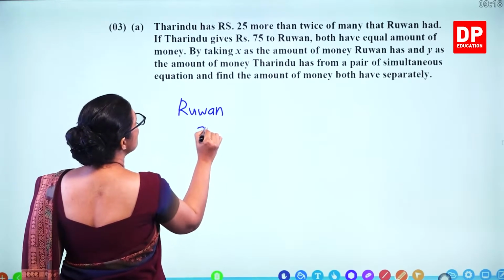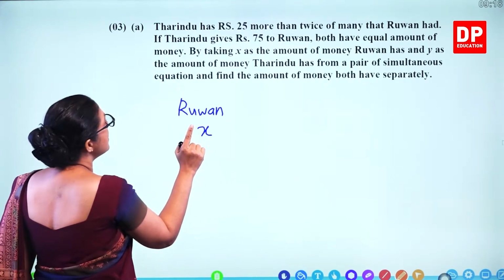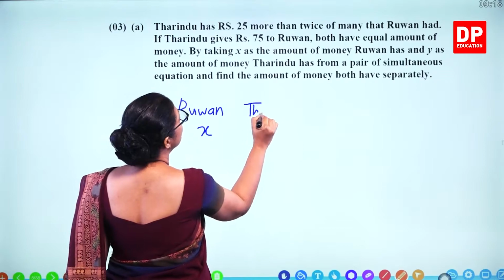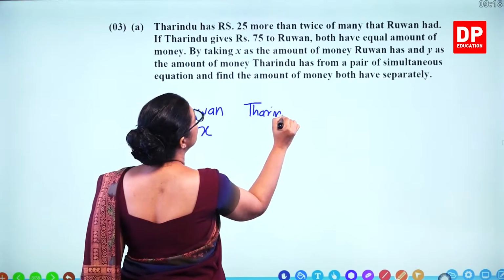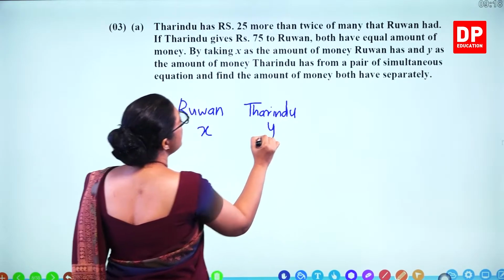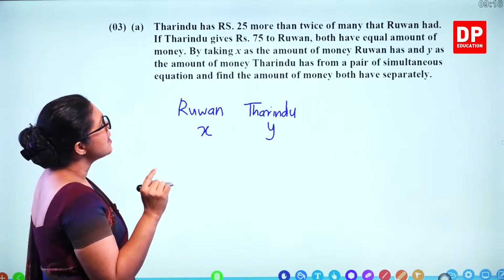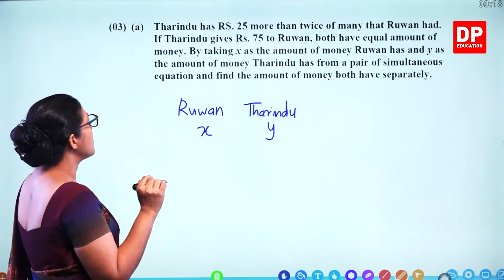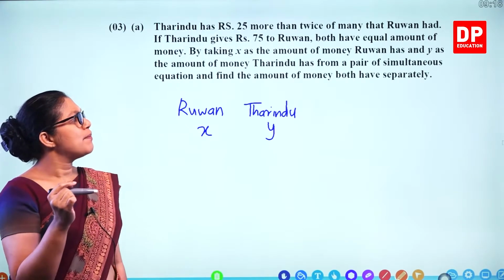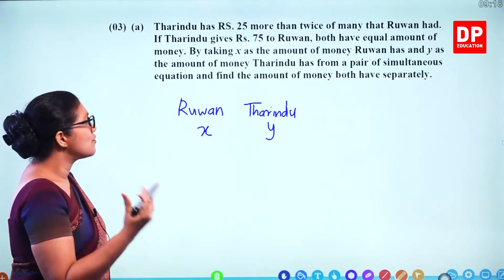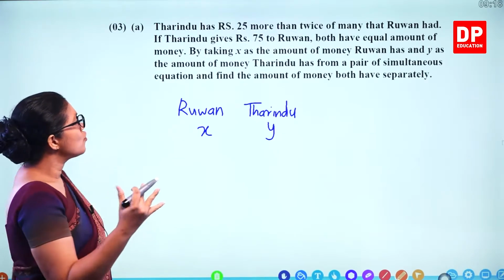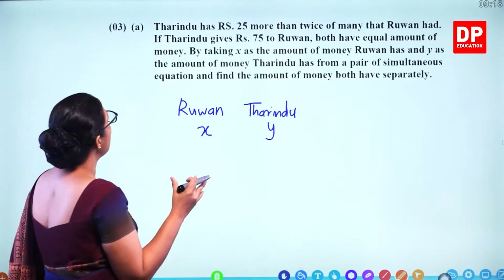Ruwan has x rupees and Tarindu has y rupees as the amount of money Tarindu has. Form a pair of simultaneous equations and find the amount of money both have separately. So, you have to construct 2 equations and solve. So, we have to read it again.